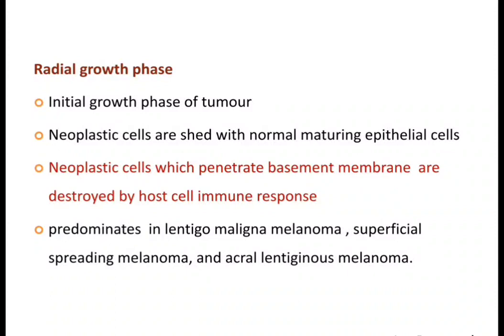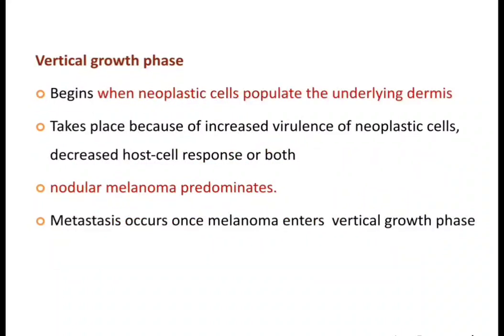When the neoplastic cells penetrate the basement membrane and try to invade the connective tissue, they are destroyed by host cell response. It predominates in lentigo maligna melanoma, superficial spreading melanoma, and acral lentiginous melanoma.